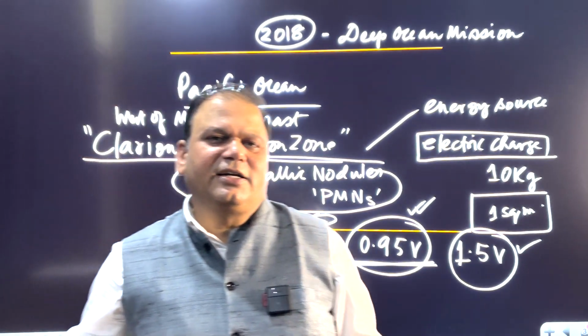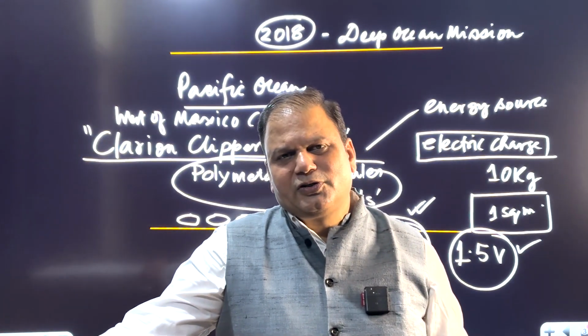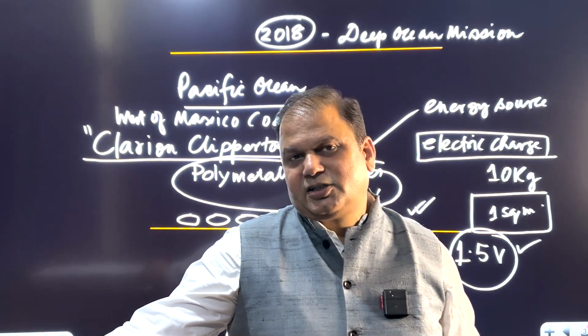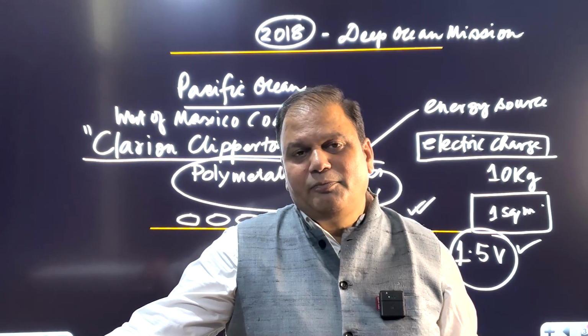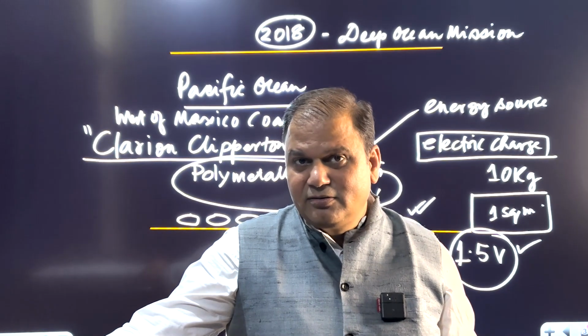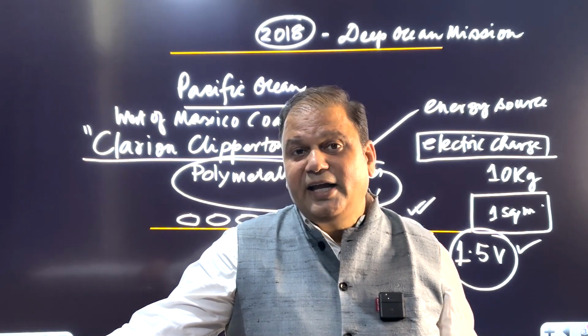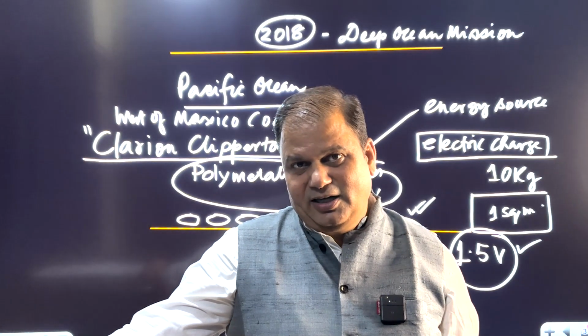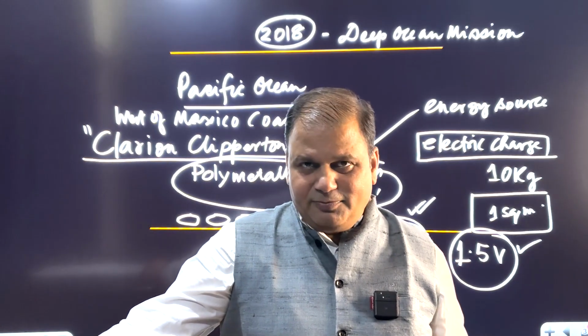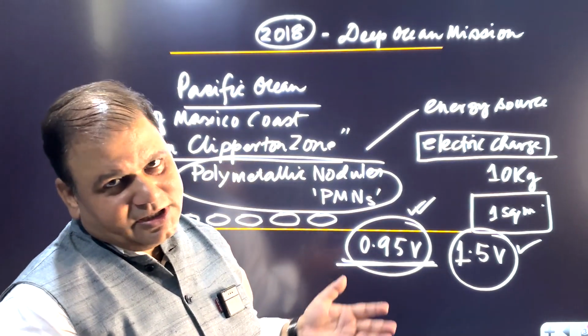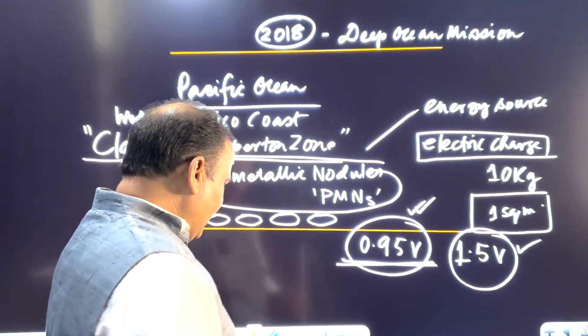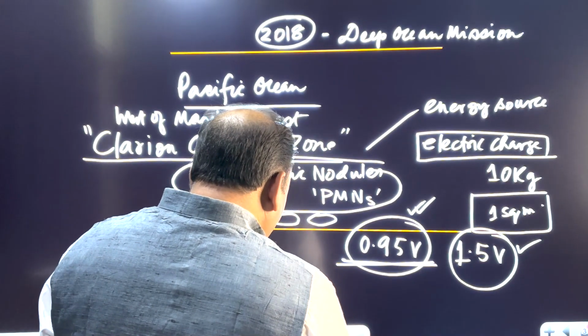Just remember the fact that polymetallic nodules and polymetallic sulfides are mainly made up of what? They are mainly made up of iron, nickel, cobalt, and manganese. And they are utilized for energy purposes, and the way they are utilized for energy purposes, we just discussed. Clear? Now let's try to solve two objective type questions related to this topic.